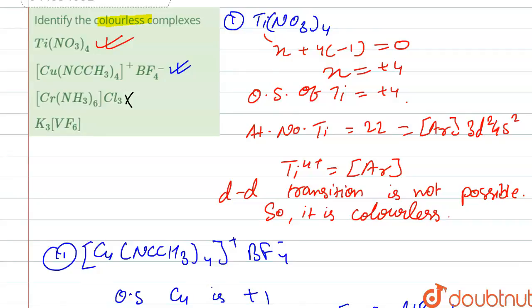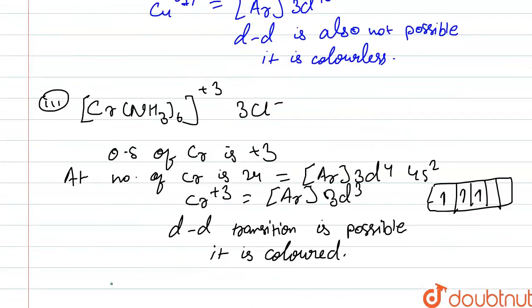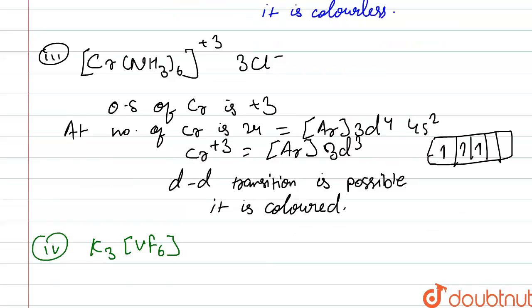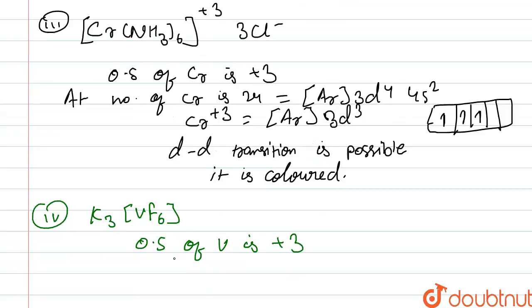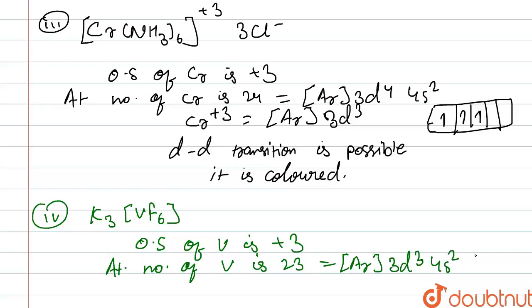Next is fourth, that is K3[VF6], right? So the oxidation state of V is +3, and the atomic number of vanadium is 23, and its electronic configuration is argon 3d3 4s2, right?